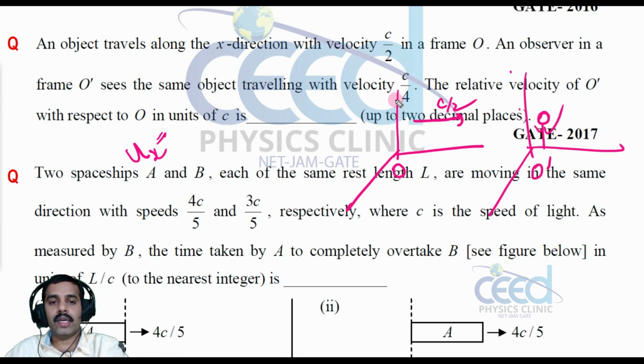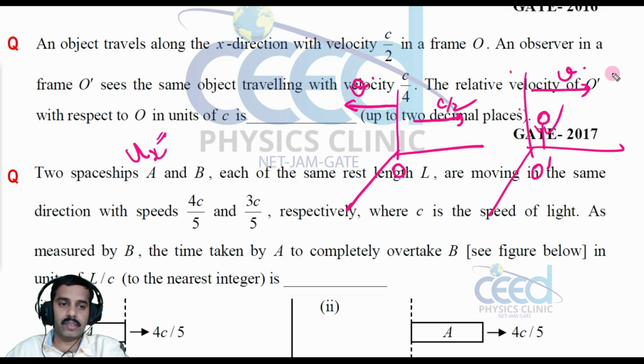So that means this frame is moving in the opposite direction. A frame moving in the forward direction with respect to another frame is equivalent to keeping the moving frame at rest and the other frame moving in the opposite direction. That means this is minus v.